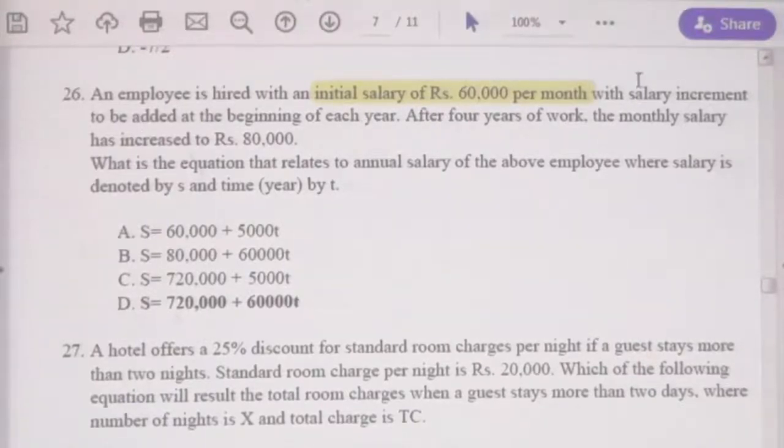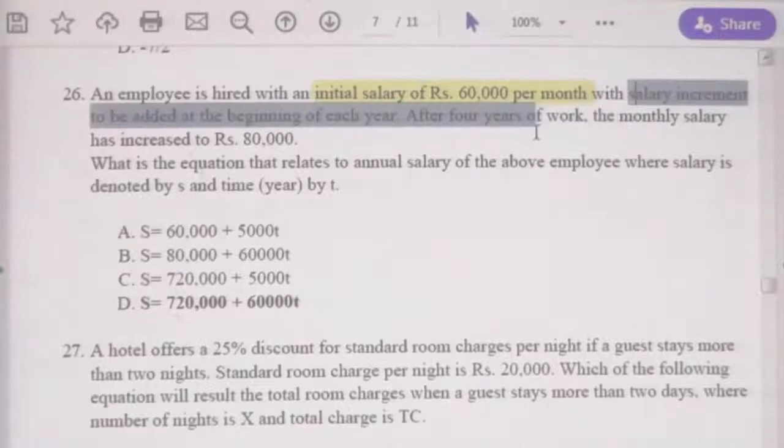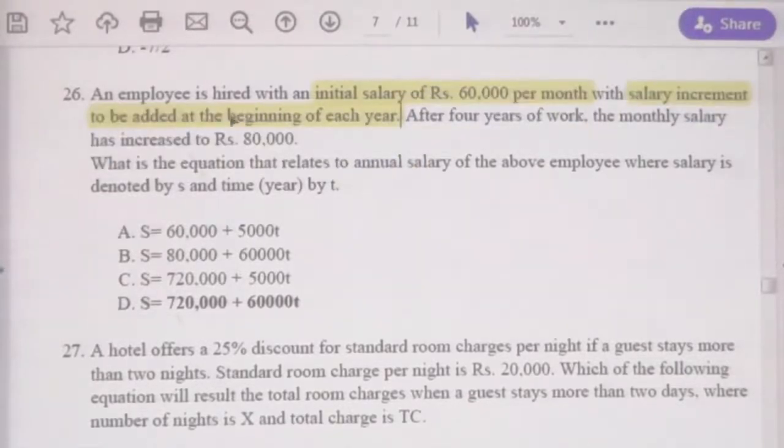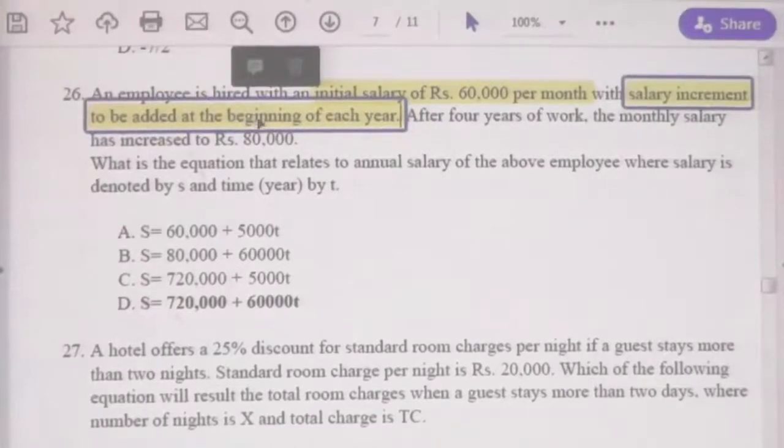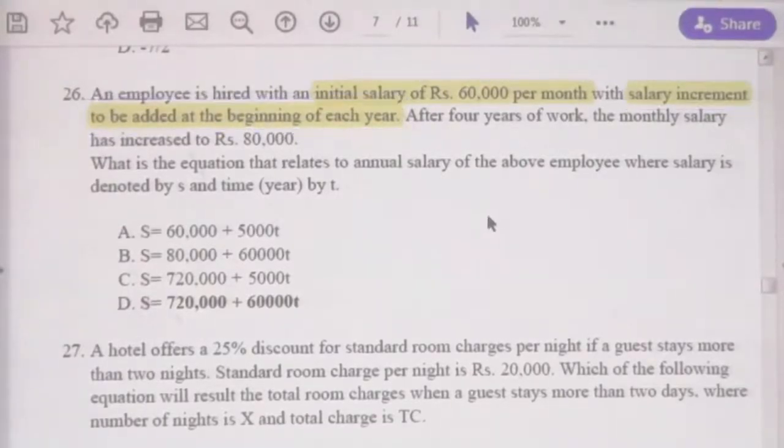This is a very important point, salary increase will be added beginning of each year. This wording beginning is very important. Then from the very first day he is appointed, he will receive the salary increment. Why? Each year beginning he has salary increment, right?